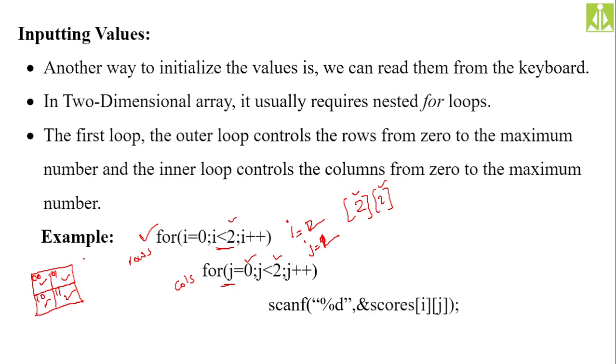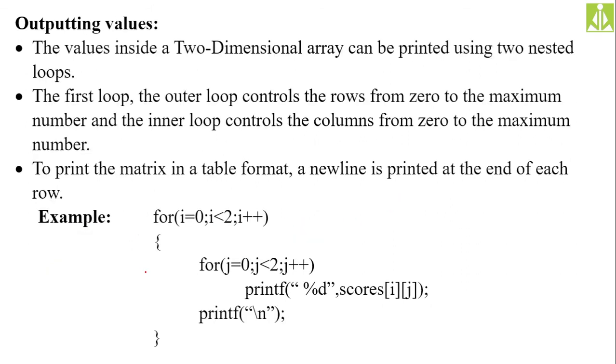So this is one of the important concepts. How we can read the elements inside a two-dimensional array means we need to take the nested for loop. This example you have to remember, and this example you have to practice. Then the next one, outputting values. Same thing, by taking a nested for loop, we can print the array on the output screen.